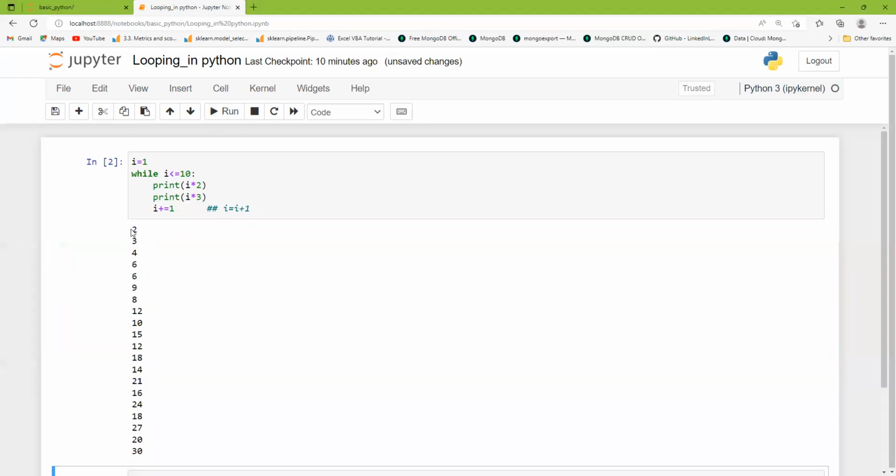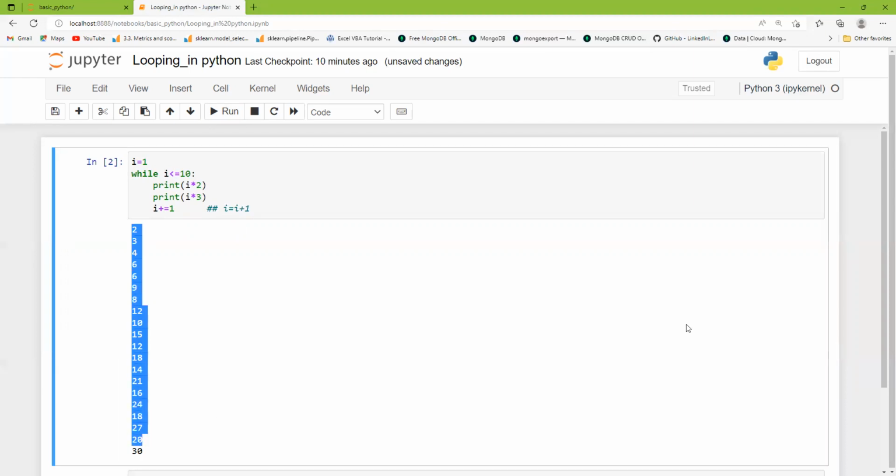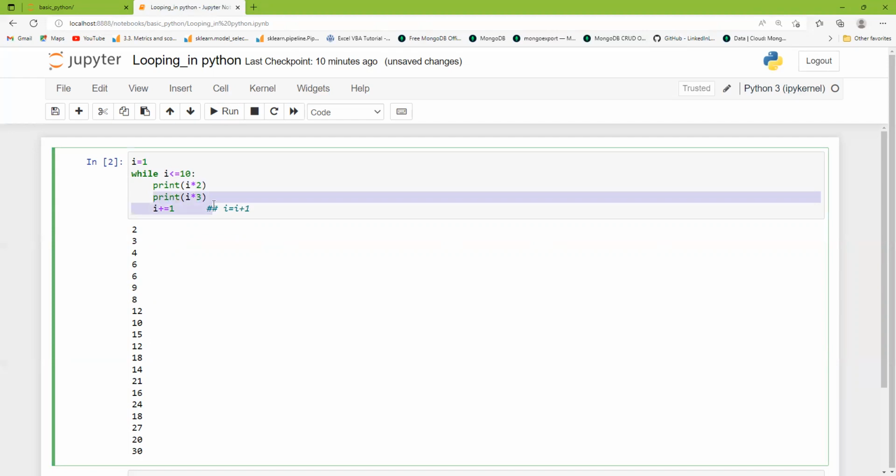Firstly, you will get I star 2, that is 2, then I star 3, that is 3, then 4, then 6, then 6, 9. That means one element of this statement and one element of the second statement. So you will get it in this way. So this is the while loop. You can use a number of statements in the while loop by using a specific condition.